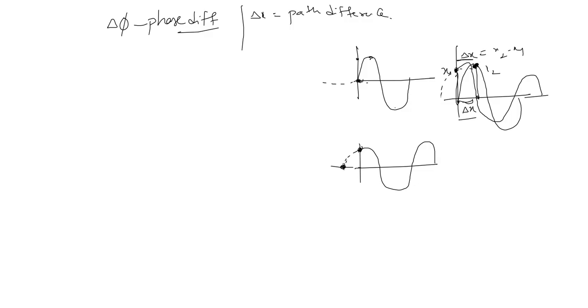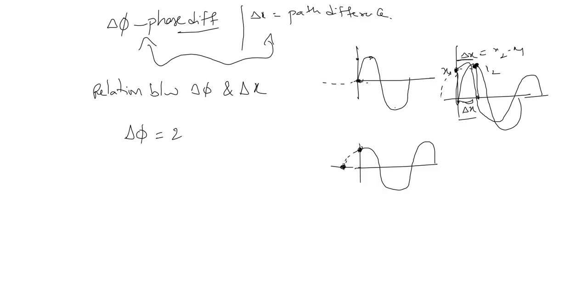Now what is the relation between phase difference and path difference? Remember this formula: delta pi is equal to 2 pi by lambda into delta x.